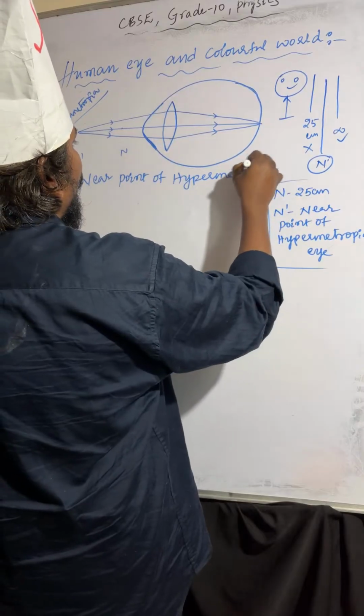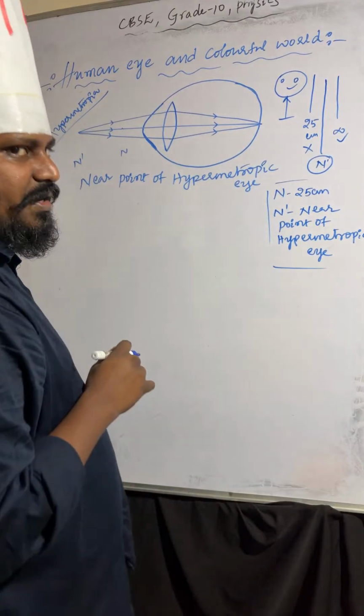Hypermetropic eye. Near point of hypermetropic eye.